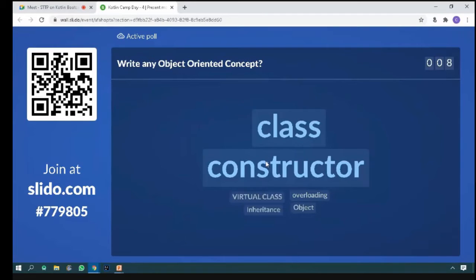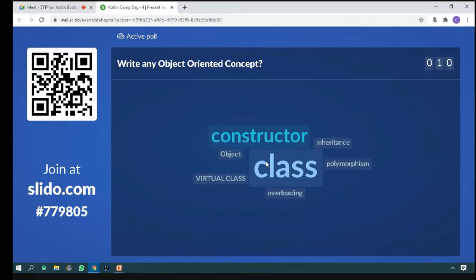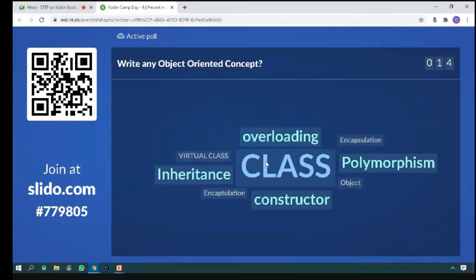Constructor is becoming larger compared to class. Virtual class, polymorphism. Good. I'm happy with the answers from your side.